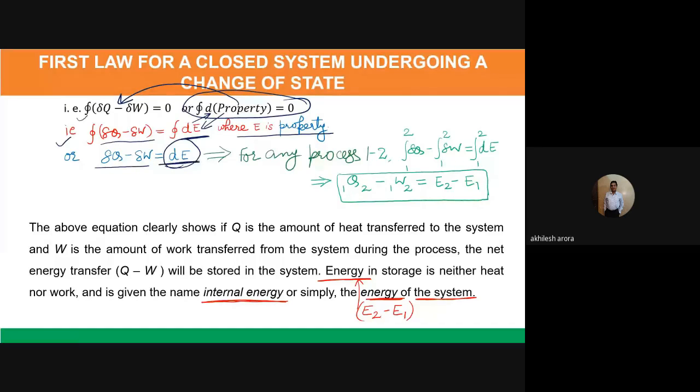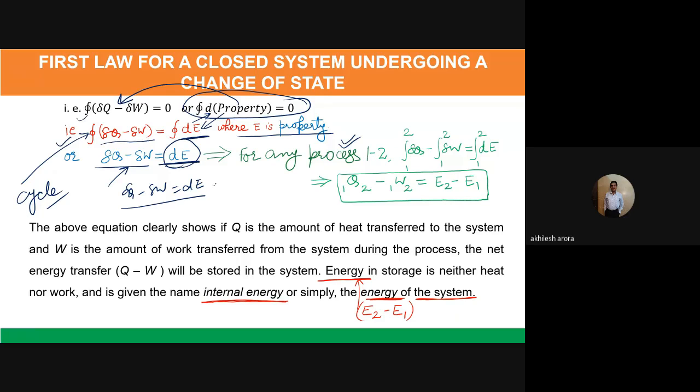So it means for any process, because this equation when I have written it was for a cycle, you know it, this is for a cycle. But when I remove the cyclic integration sign and only leave it in the differential form, then I get this equation, delta q minus delta w is equal to dE.